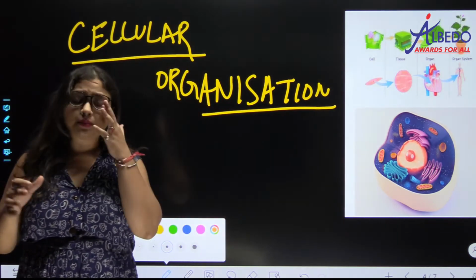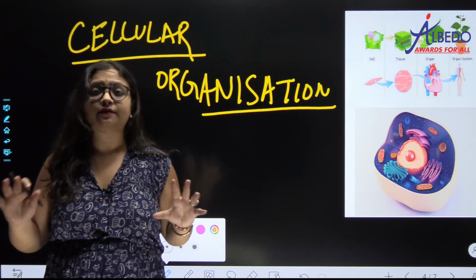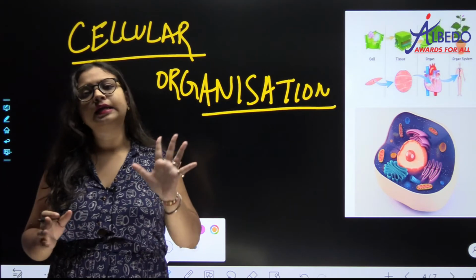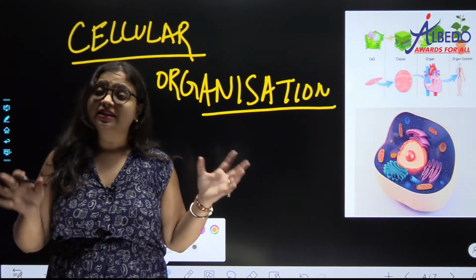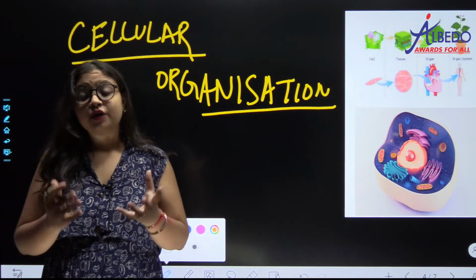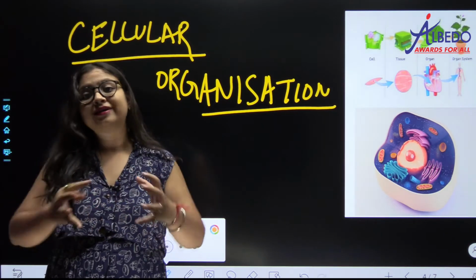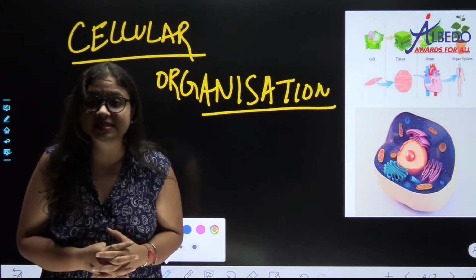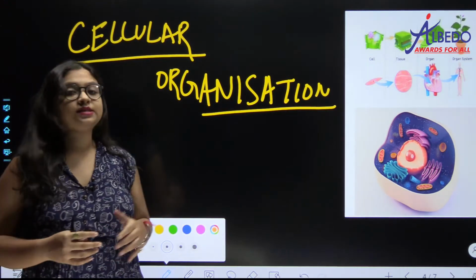Cellular organization means all the living beings are at least made up of a cell, or they are made up of things which are made by organization of cells at various levels. This is what is called cellular organization.